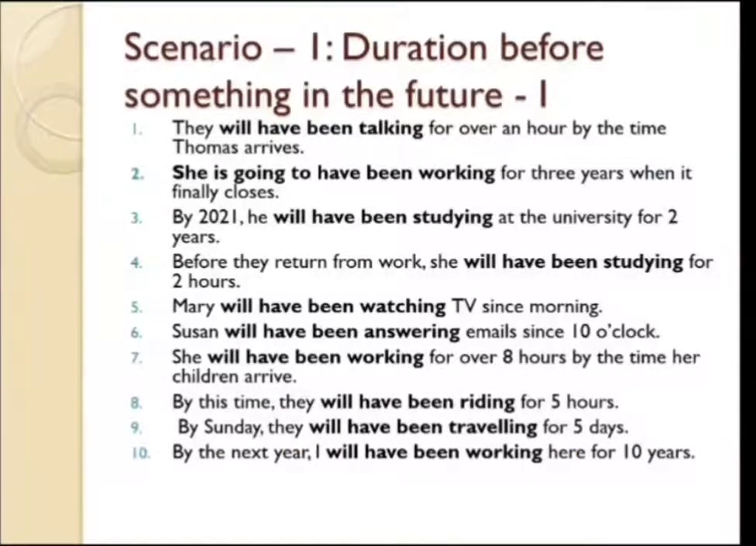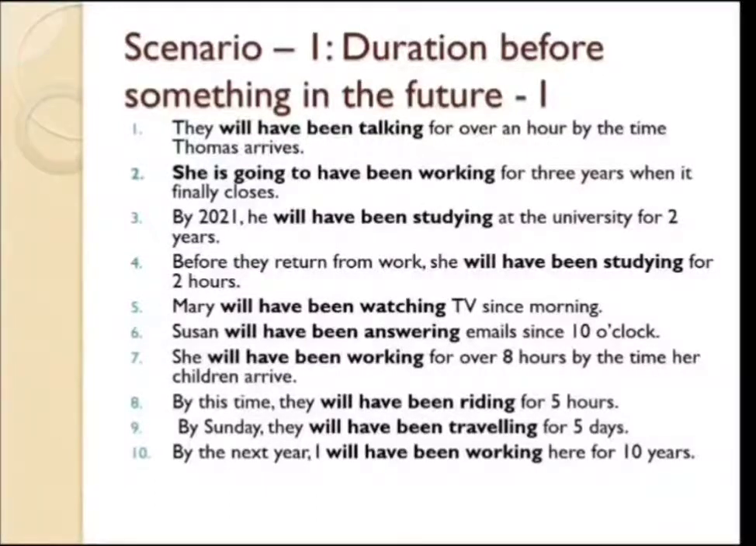Now friends, I want to ask you one question. What are your observations reading all these sentences? You must have seen that all these sentences have some time reference. All these sentences talk about a particular time or duration.